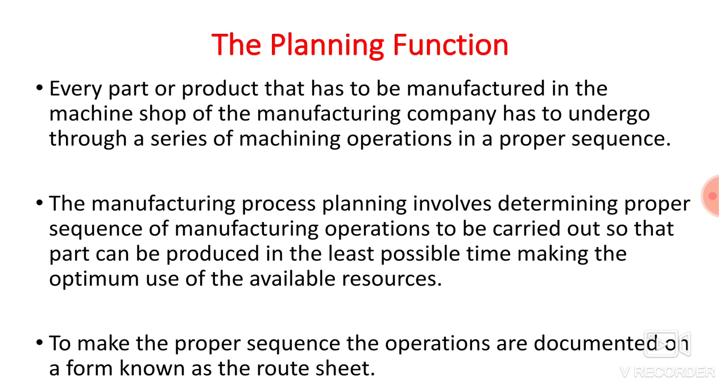Then to make the proper sequence, the operations are documented on a form known as a route sheet. Once the operations are decided for manufacturing the product, they are listed down on a piece of paper, and that piece of paper is known as the route sheet. Basically, in the process planning activity, you have to write down a process plan, and that process plan is nothing but a sequence of operations. First you have to list down the operations, and then you have to decide the sequence of operations also.